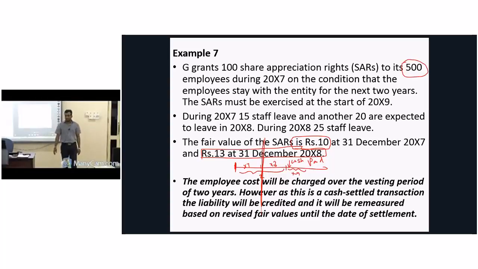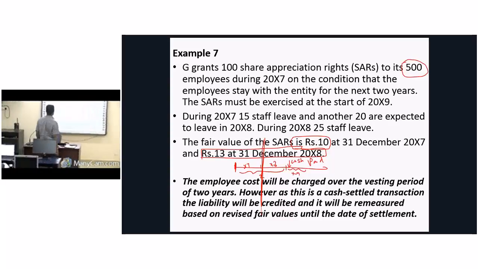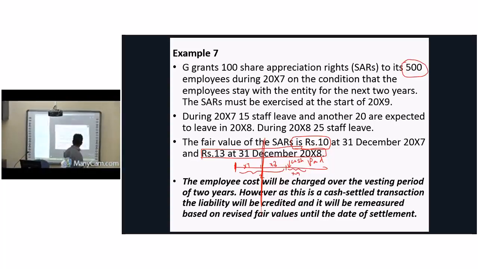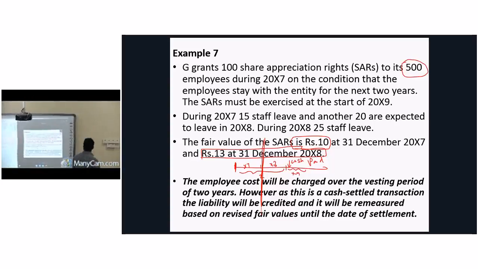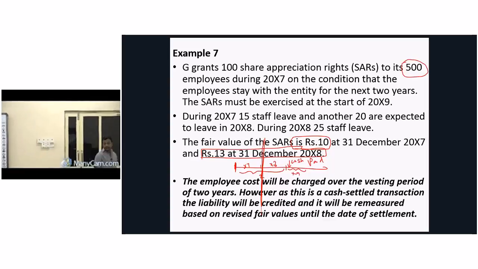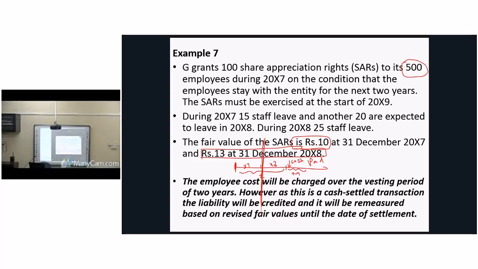Now what is the total number of staff we have? We have a total of 500. Out of 500 we have to subtract 15 at the end of year 1 and another 20 as the expected value for year 2.